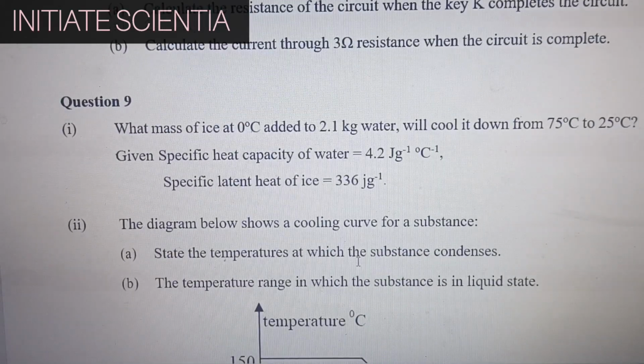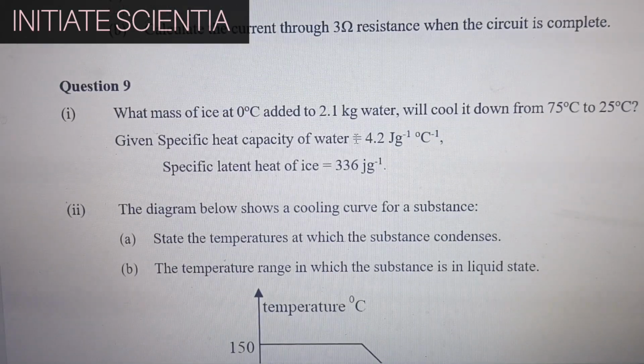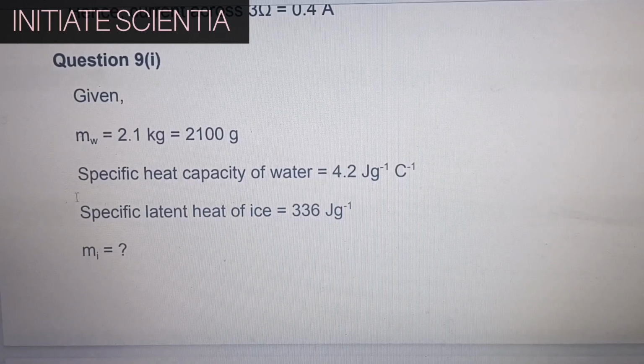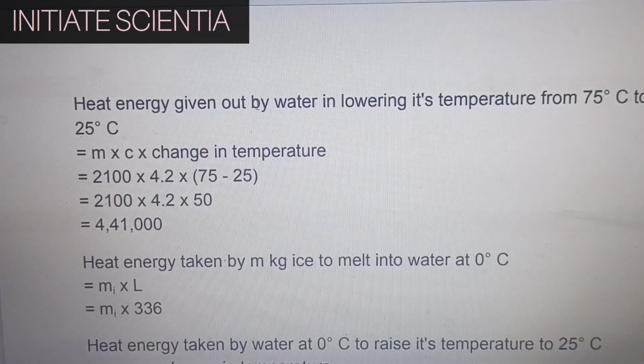What mass of ice at 0 degrees Celsius added to 2.1 kilogram water will cool it down from 75 degrees Celsius to 25 degrees Celsius? Specific heat capacity of water is 4.2 and specific latent heat of ice is 336. Given these values, heat energy given out by the water in lowering its temperature from 75 degrees Celsius to 25 degrees Celsius is m c change in temperature, that is 2100 into 4.2 into 75 minus 25, that is 4,41,000.